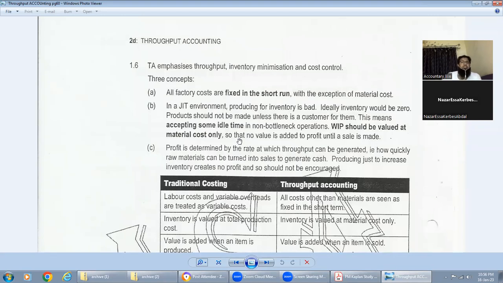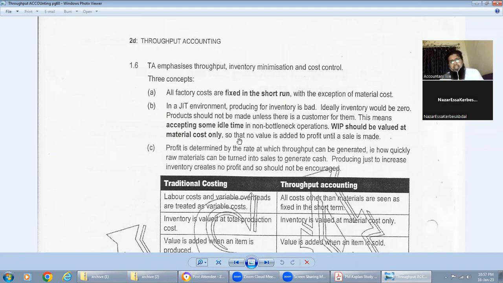Throughput accounting emphasizes throughput, inventory minimization, and cost control. All factory costs are fixed in the short run. These are our three concepts. Factory cost will be fixed. In a JIT environment, producing for inventory is bad. Ideal inventory should be zero. Products should not be made unless there is a customer for them. This means accepting some idle time.